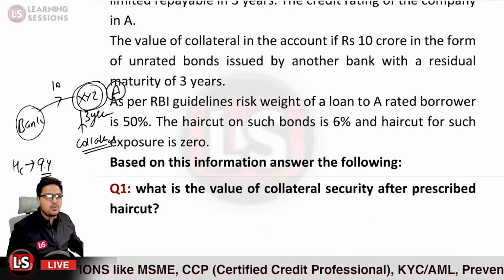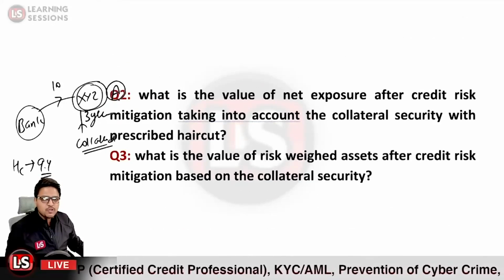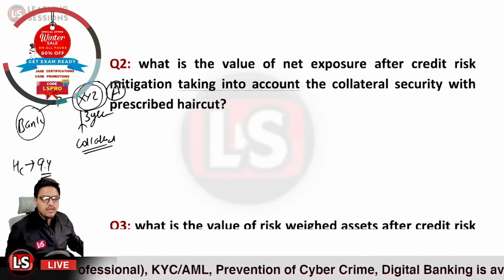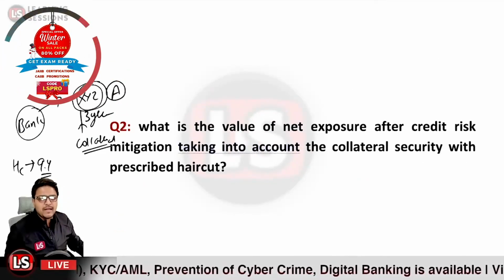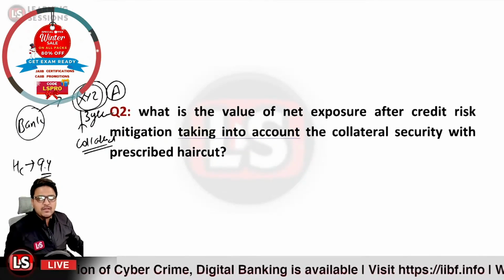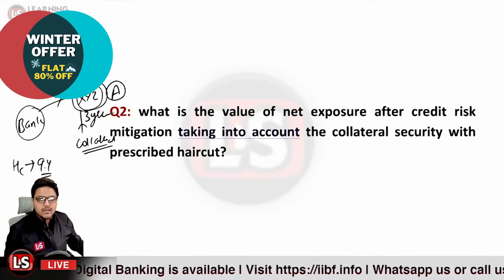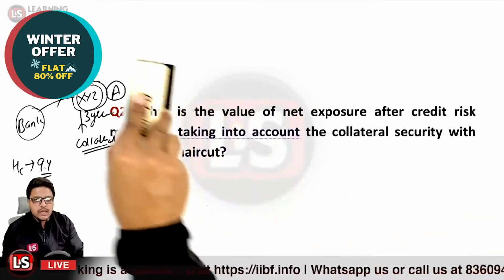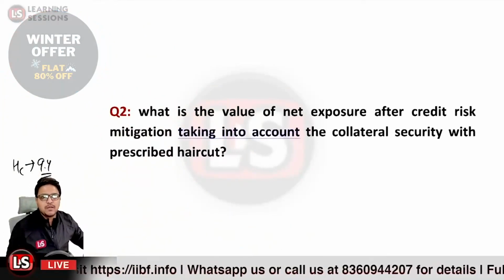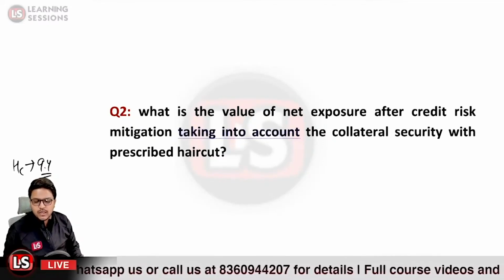That is question number 2, which says what is the value of the net exposure? In this particular question, we need to calculate the value of the net exposure after credit risk mitigation, taking into account the collateral security with prescribed haircut. So we need to calculate the net exposure value after credit risk mitigation. So what would it be?